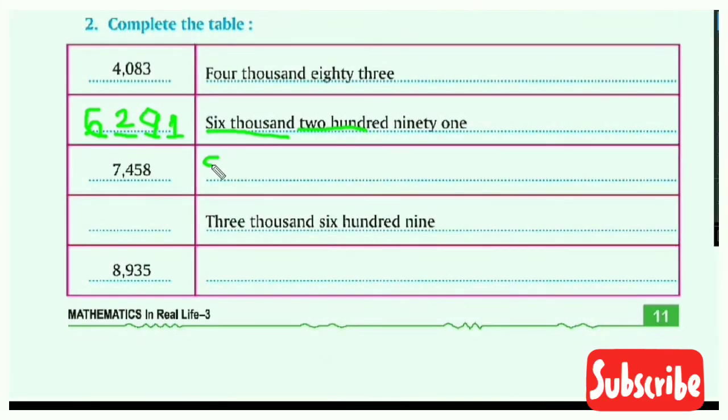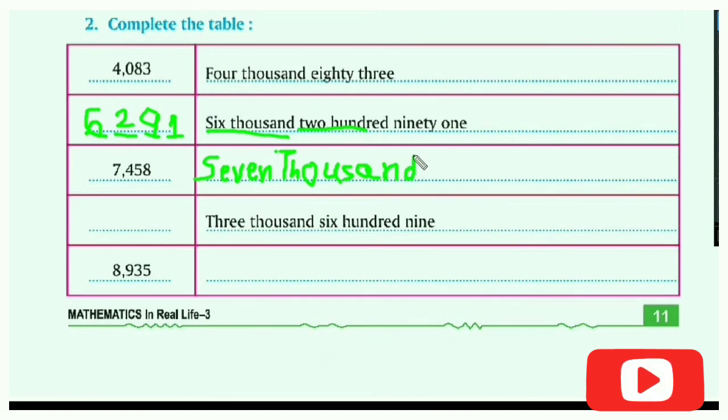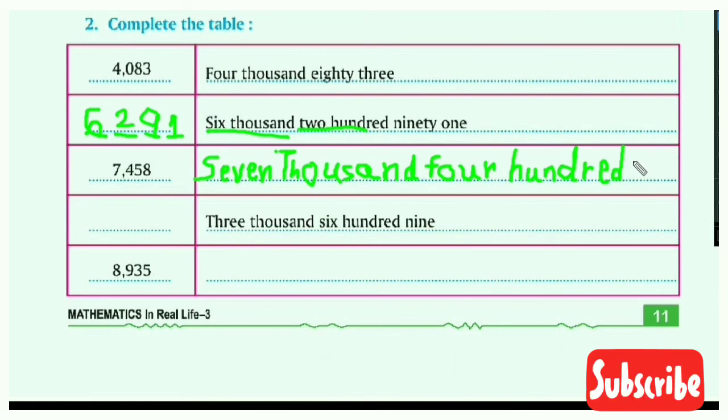Now let's write the wording for 7458. Seven thousand. You need to learn the spelling of thousand. For that, write this spelling 10 times in your notebook, then definitely you will learn it. Seven thousand four hundred fifty-eight. Space is not there, that's why I am writing it down. Done now.